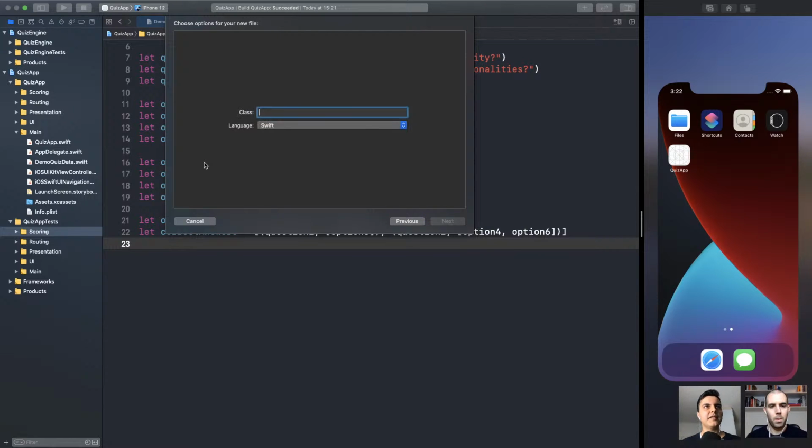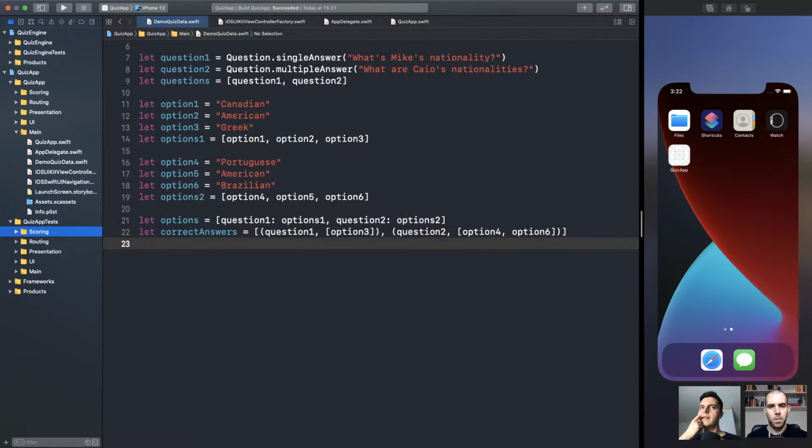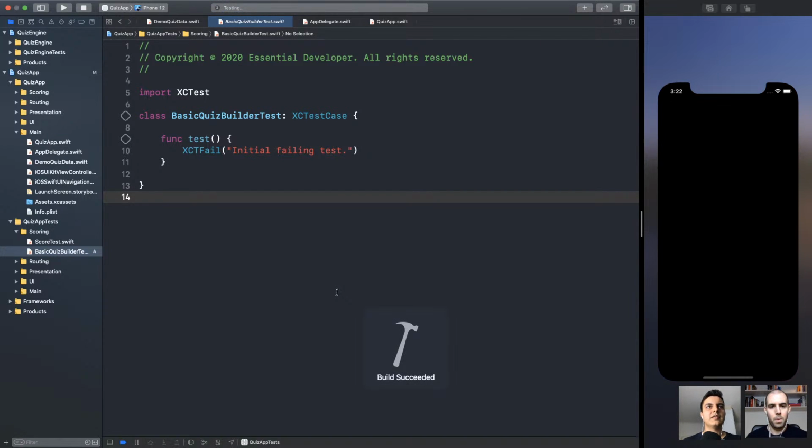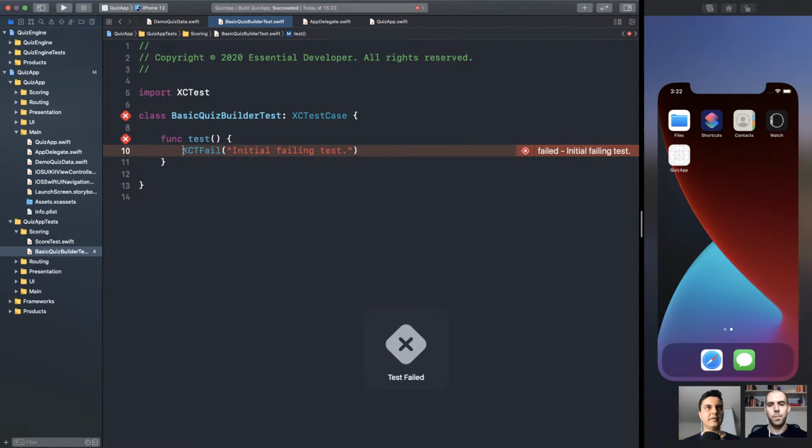Let's set a test case. So we are testing the basic quiz with builder, basic quiz builder test. All right, initial failing test just to make sure everything is wired correctly. Boom, it is.